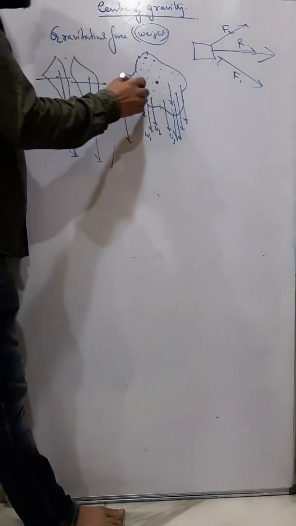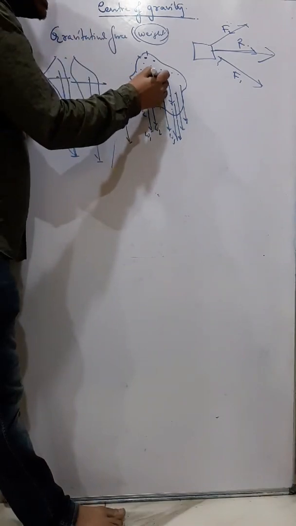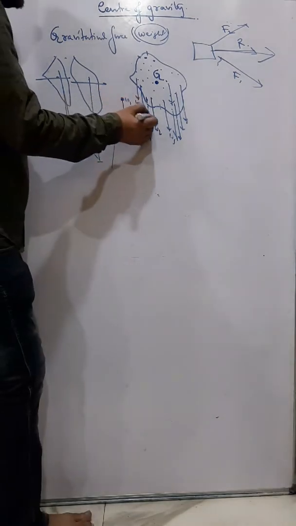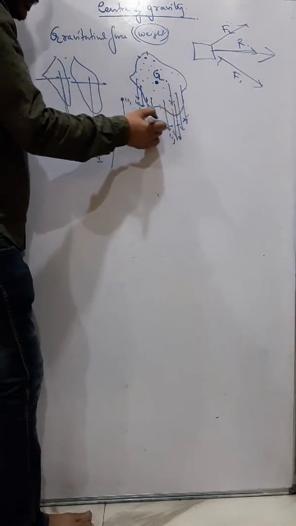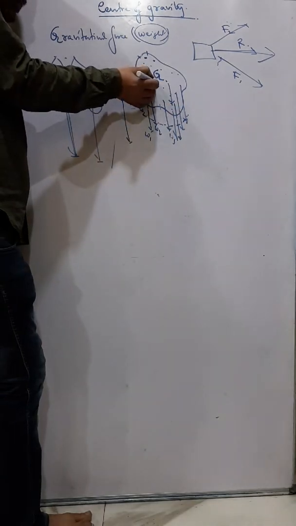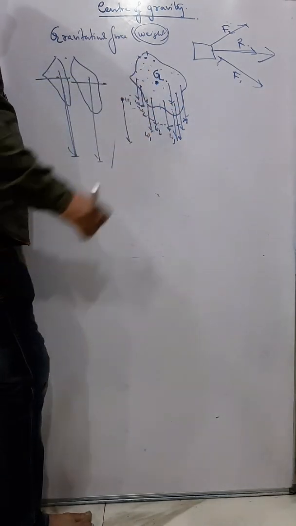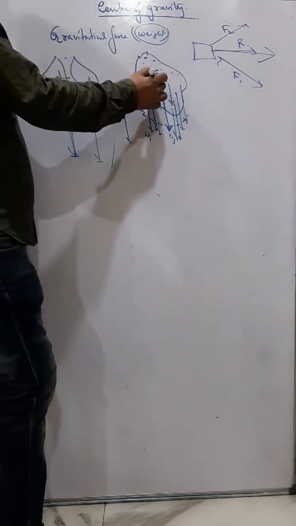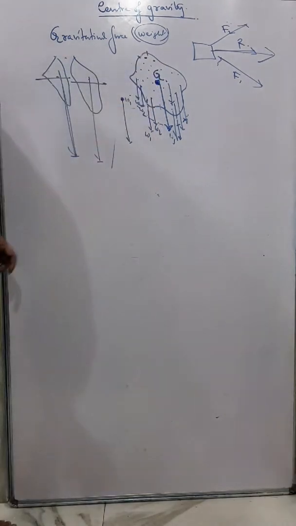And that resultant force acts at a particular point, and that particular point is called center of gravity. So you can understand all these gravitational forces, the resultant gravitational force is acting at this point, and that is called the gravitational force acting on the body, and that point is called the center of gravity.